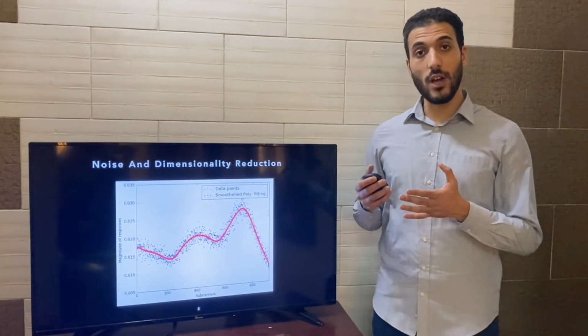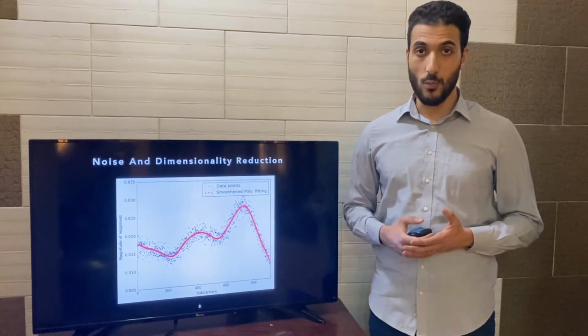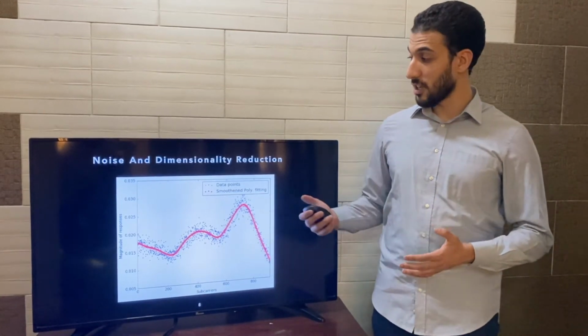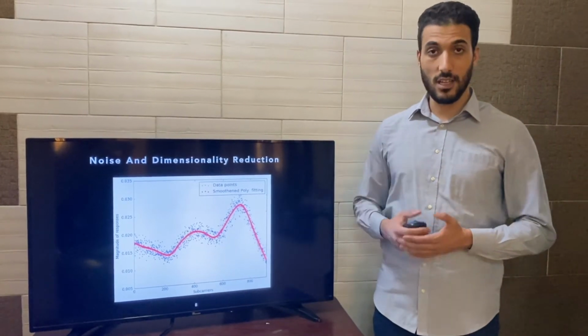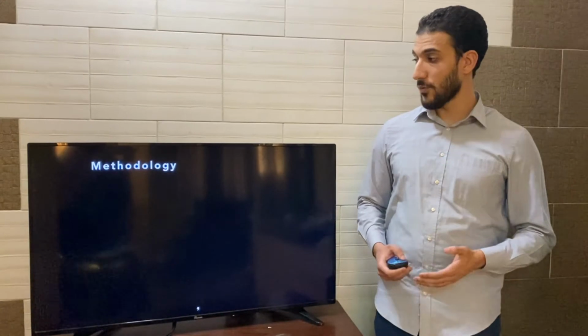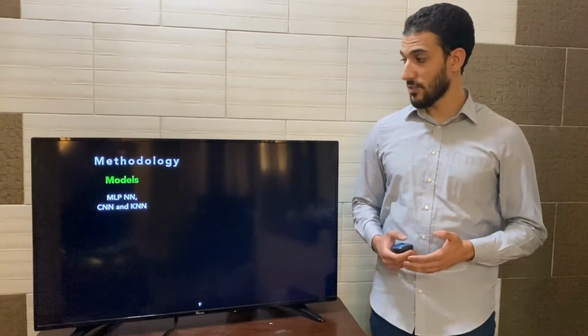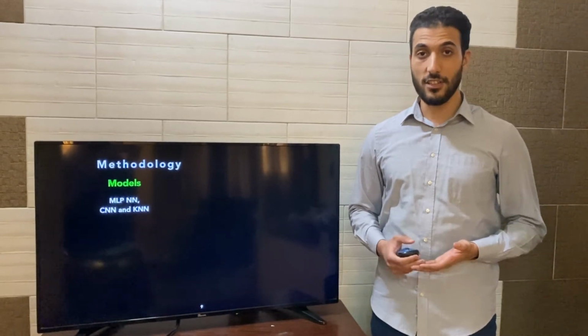The first step was to do a qualitative and quantitative analysis and deduce that the magnitude is the most stable component. After that, we use a noise and dimensionality reduction technique to reduce the 924 points in one antenna using polynomial regression and Fourier transform. After that, we use several machine learning models, such as multi-layer perceptron neural networks, convolutional neural networks, and k-nearest neighbors.